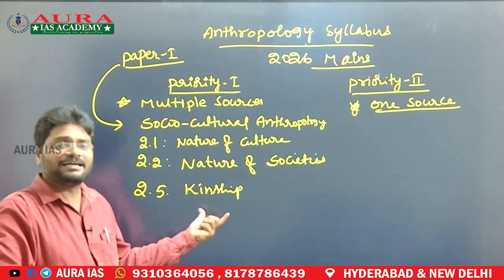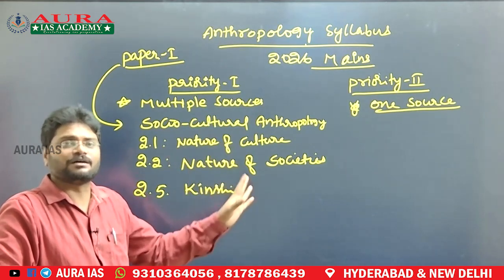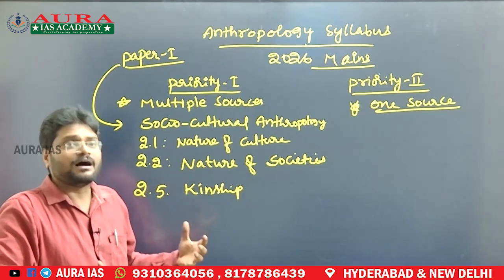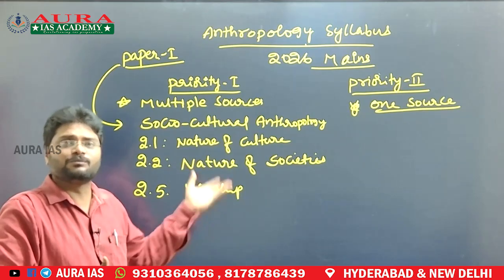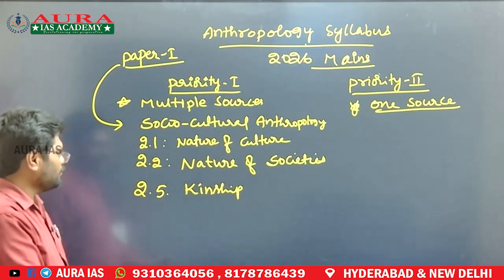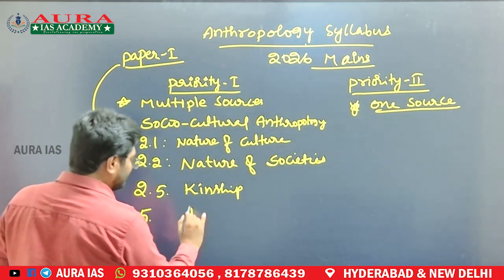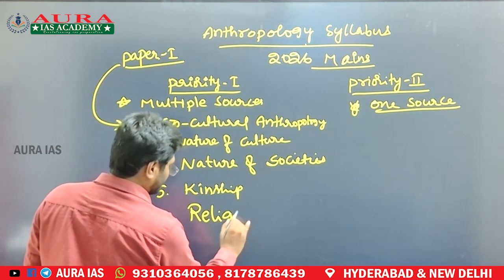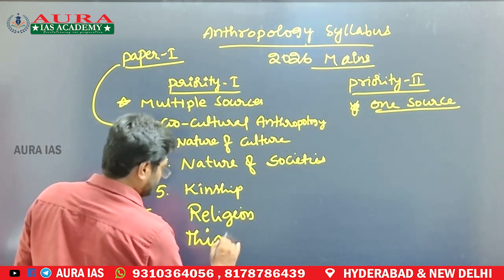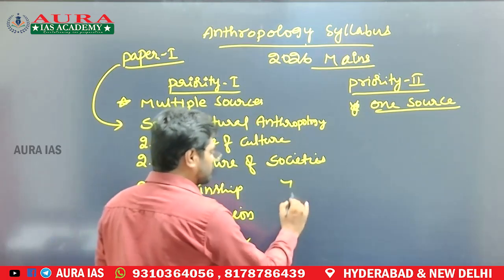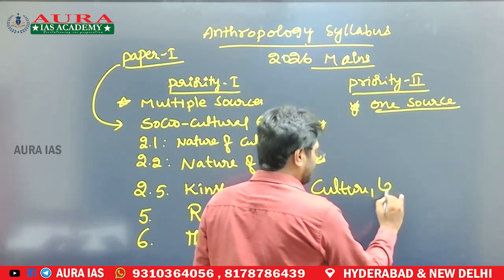Cover as many dimensions as possible, don't stick to a single source; you can cover 2-3 sources, or else I have already made comprehensive documents related to these chapters. I will share those documents with you. After that, directly jump to the 5th chapter, religion, and the 6th chapter, thinkers. Then the 7th chapter, culture, language and communication.